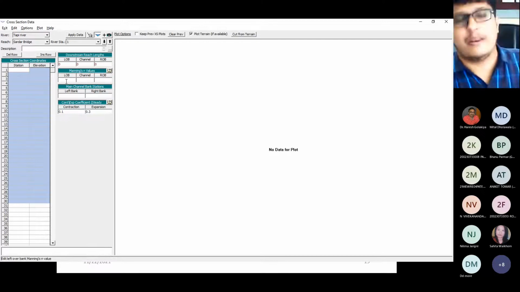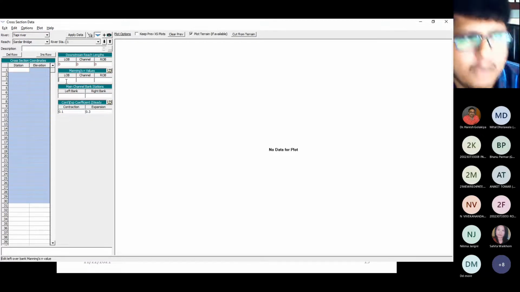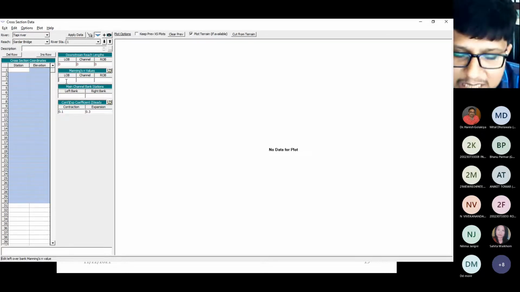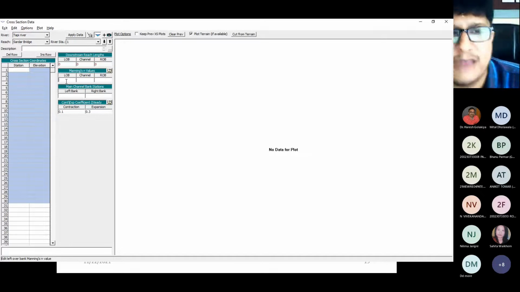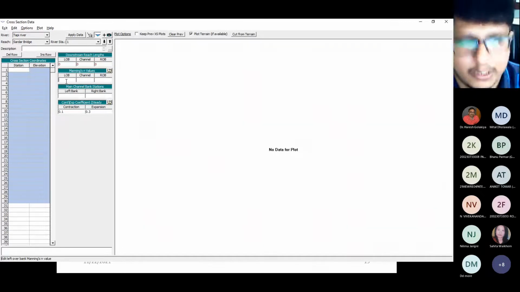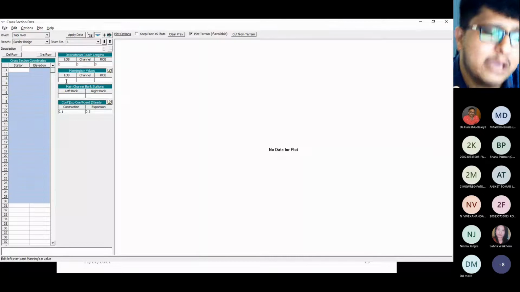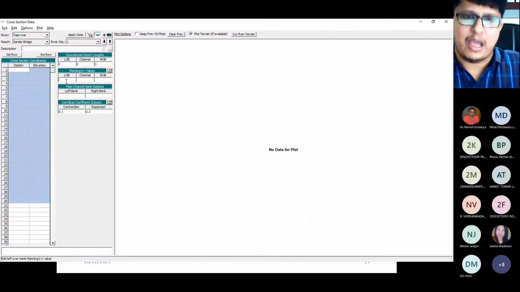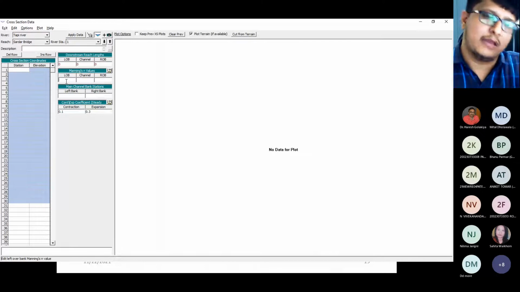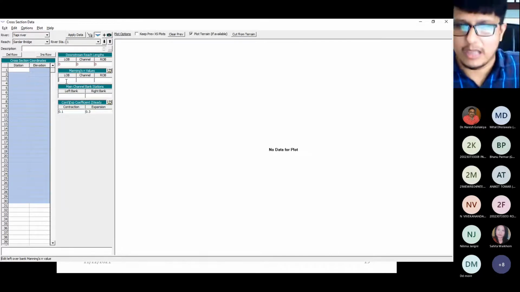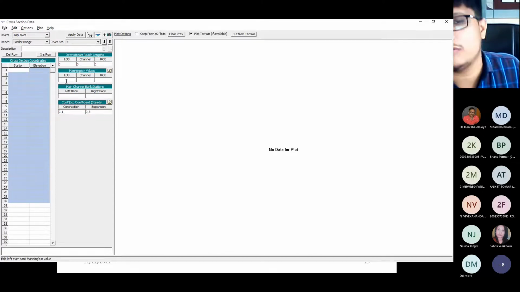Now next is the Manning's value. How can one decide the Manning's value? If you have time, if you have data related to the soil sample, then you can easily carry it out. You can easily get the value of N for your particular river, because for getting the value of N you need to go for bed material analysis. You need to collect a sample from the river area, either from the start of your area, in between, or at the end. Collect the bed material sample, do the sieve analysis. Based on that, you can carry out the Manning's N value.